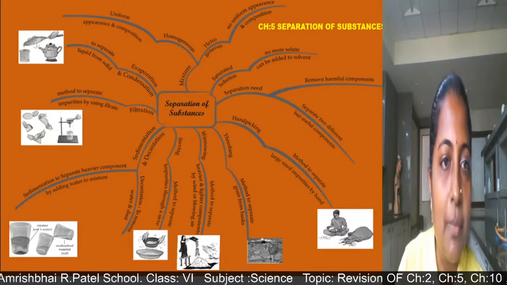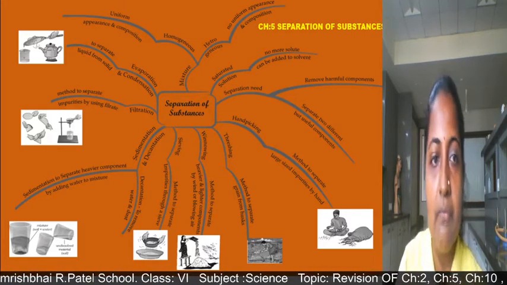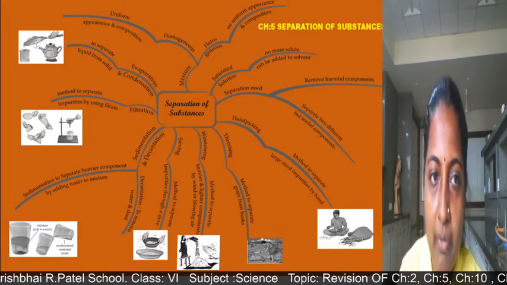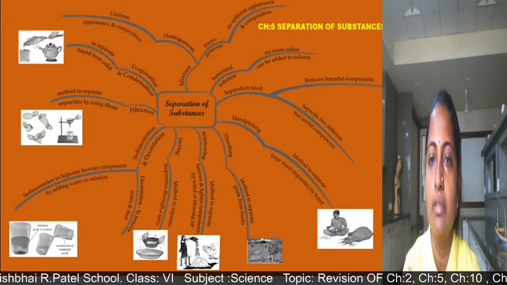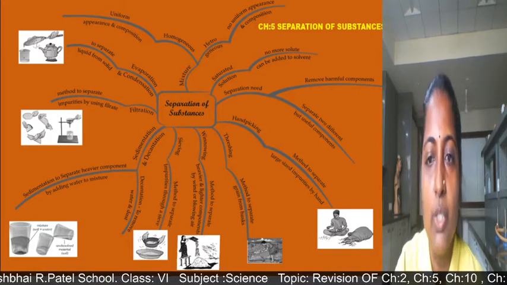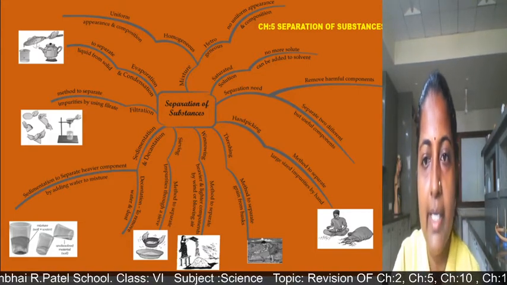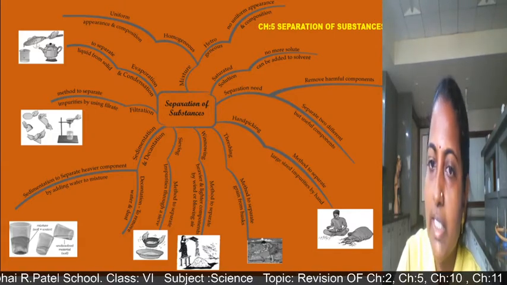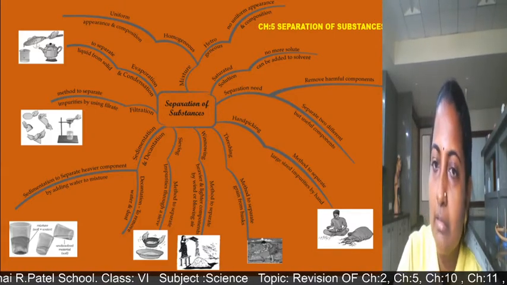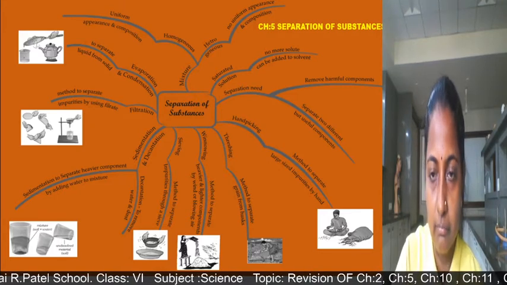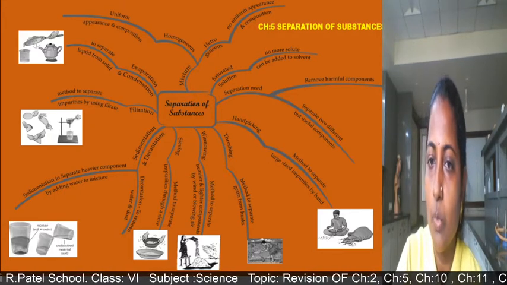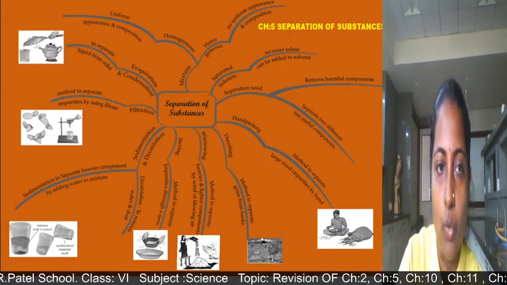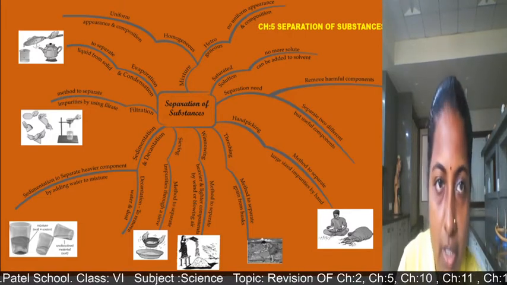Then we can see the filtration method. It is a method to separate impurities by using a filter. For example, we can use filter paper. We fold that into a cone-like structure and put it into the flask, and we take muddy water and separate that. After that we can add alum crystals to that water, and again we can filter that, so we can get clean water. So this is the filtration method.